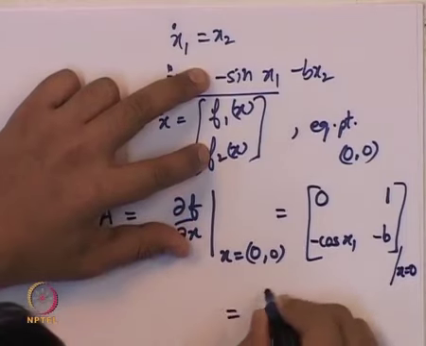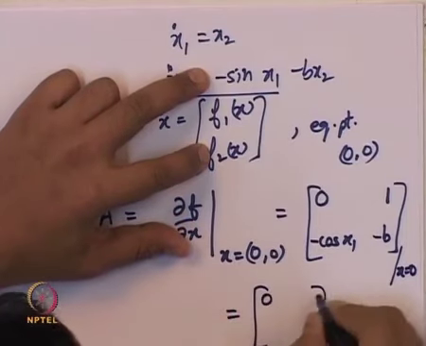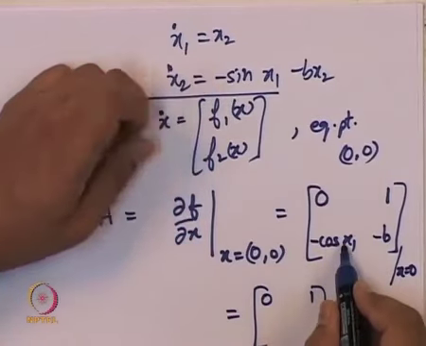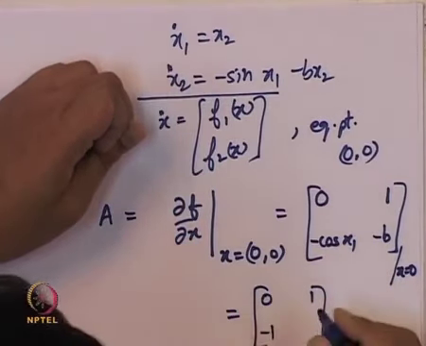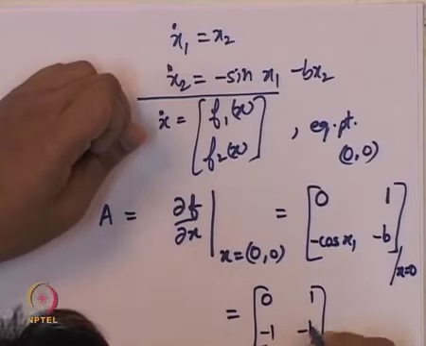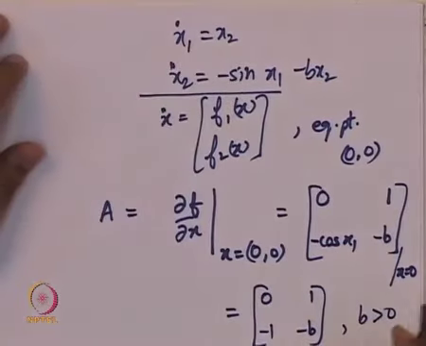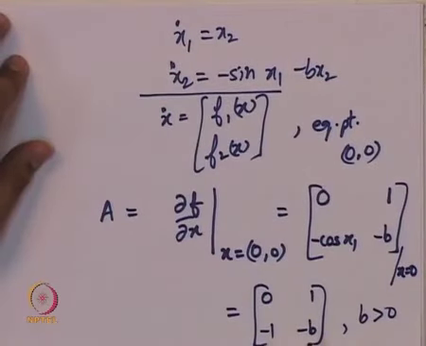So in the first two entries x1, x2 don't appear, it appears only here. When we put x1 equal to 0, we get minus 1, and of course b is greater than 0. So let us check how the eigenvalues of this matrix look.